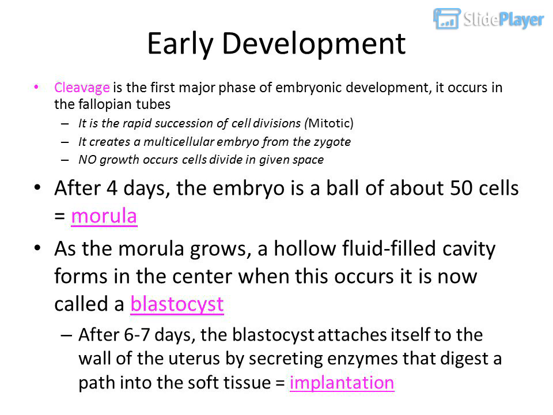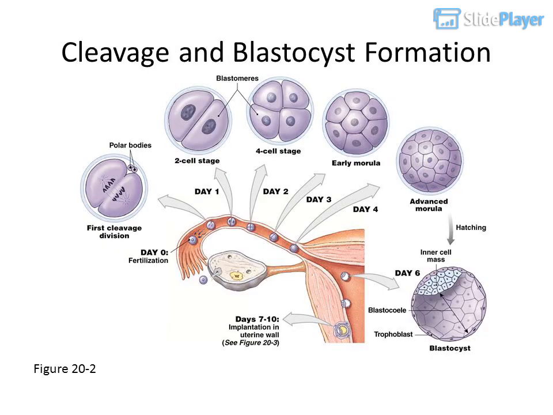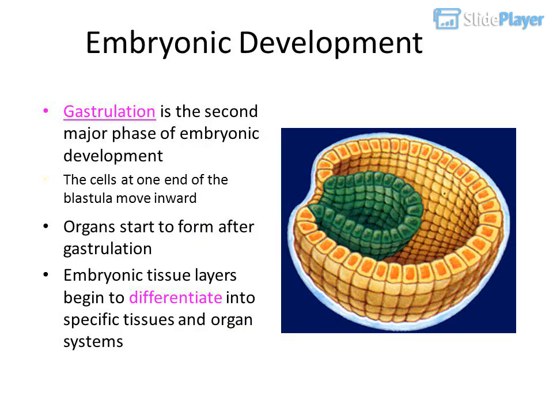As the morula grows, a hollow fluid-filled cavity forms in the center. When this occurs, it is now called a blastocyst. After 6 to 7 days, the blastocyst attaches itself to the wall of the uterus by secreting enzymes that digest a path into the soft tissue, which is implantation. Cleavage and blastocyst formation. Figure 22. Embryonic development.